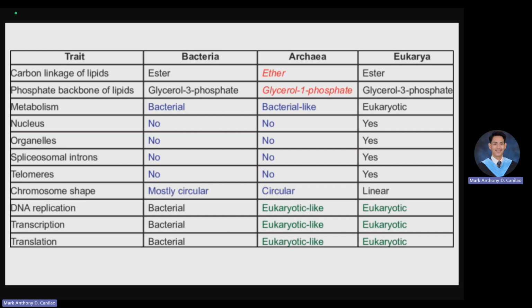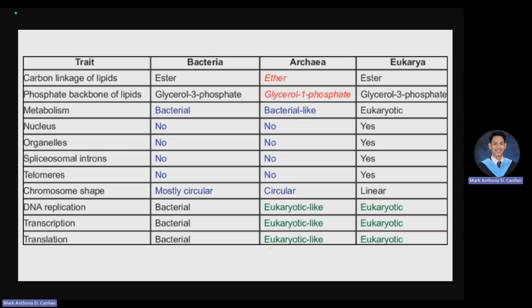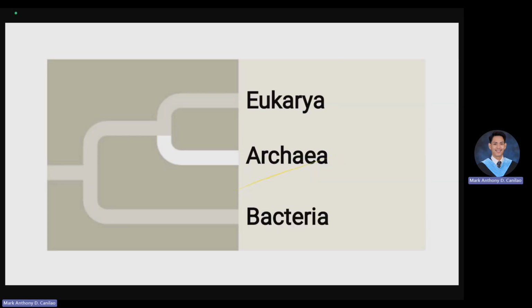Eukarya is also ester. So technically, bacteria and eukarya can easily react to the environment. Hence, they are more unstable. Archaebacteria is made up of carbon linkage, ether, which makes them more stable and they cannot react easily to their environment. And then the list of differences and similarities continues.